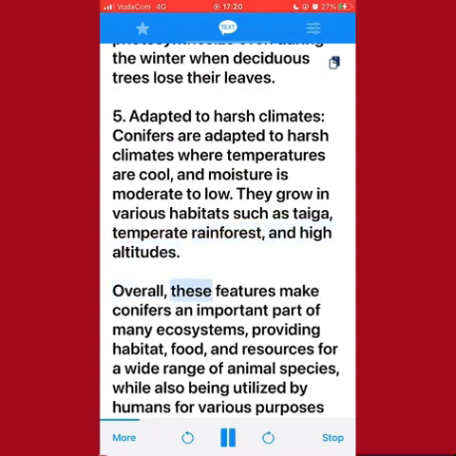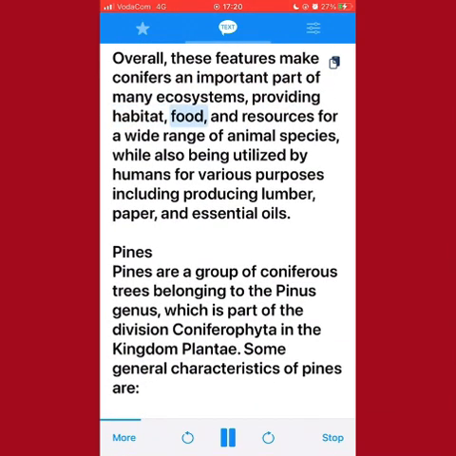Overall, these features make conifers an important part of many ecosystems, providing habitat, food, and resources for a wide range of animal species, while also being utilized by humans for various purposes including producing lumber, paper, and essential oils.